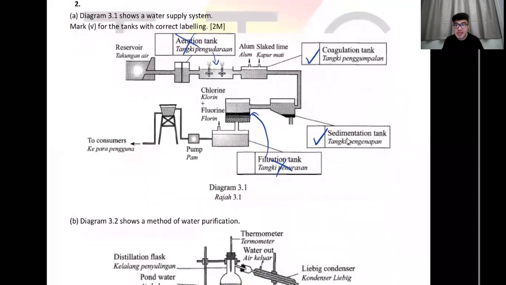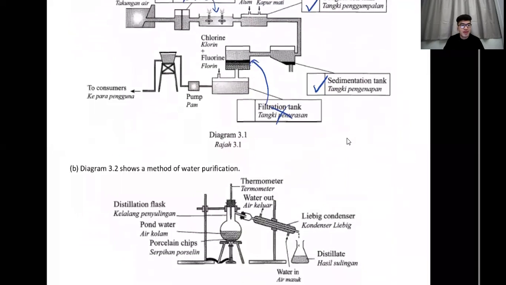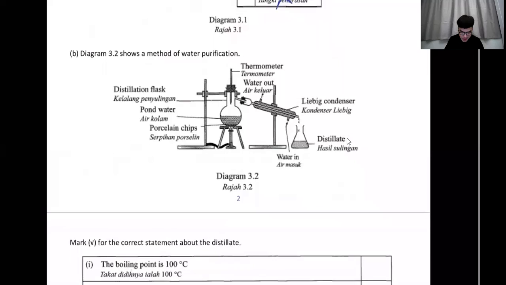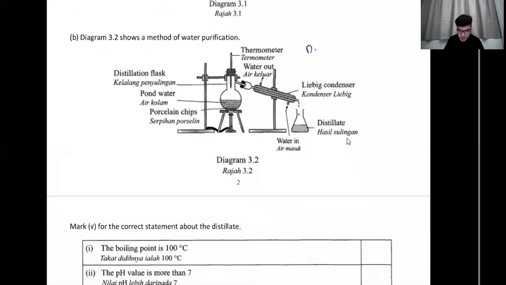Okay, understand? If there's no one slowing me down, then I assume all of you understand. Right, so next B, method of water purification. Okay, so this is how you, what is this, by the way? This is distillation. Okay, penyulingan, this is how we get pure water.